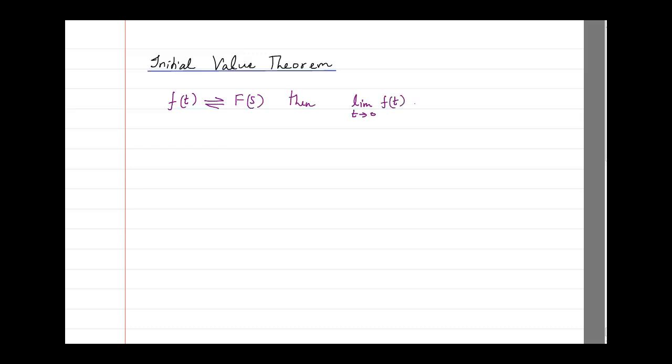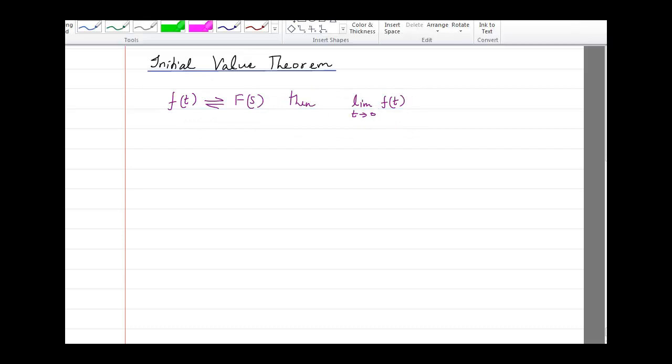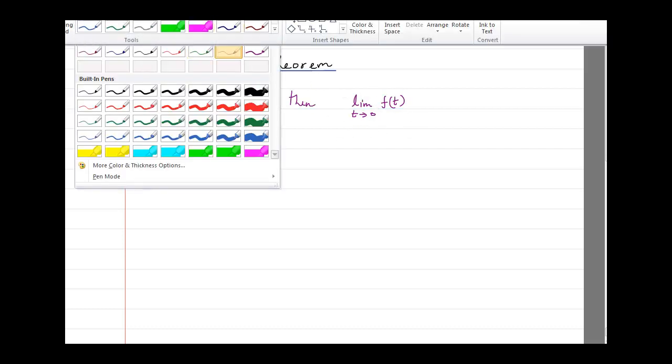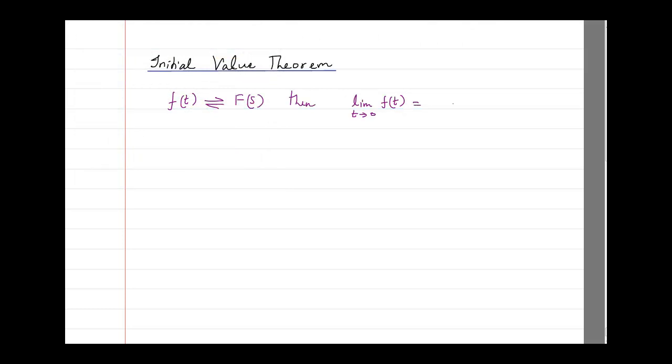if you know the Laplace transform of f of t and want to find the initial value, then it will be given by the limit as s tends to infinity of s times F of s.